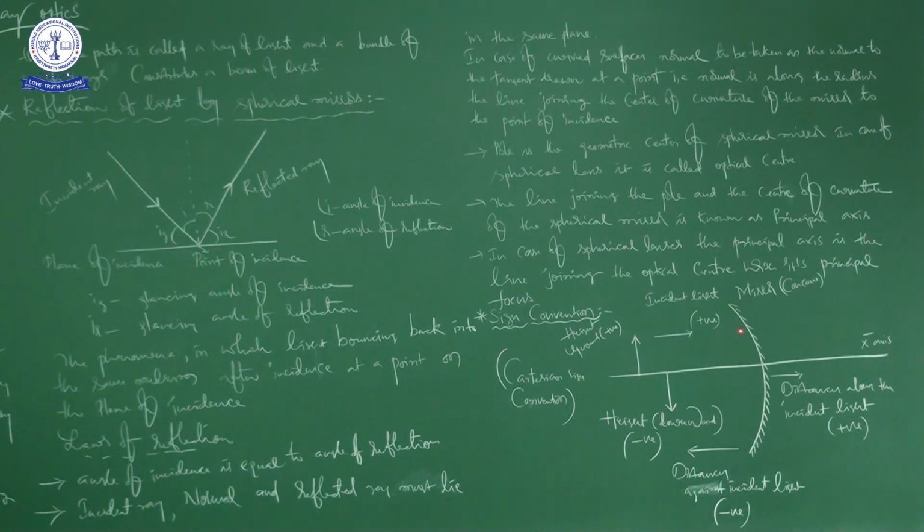It is like the positive x-axis. So the direction of the incident ray is taken as positive, and whatever distances we measure in this direction are taken as positive.